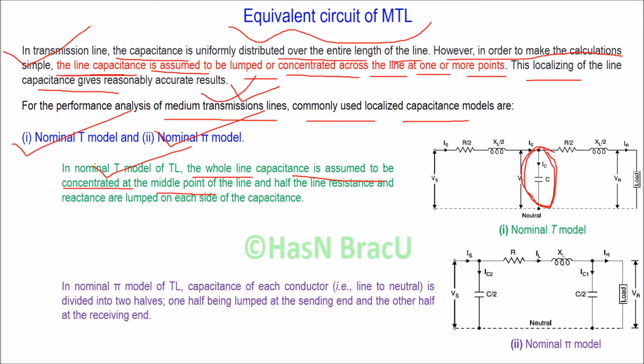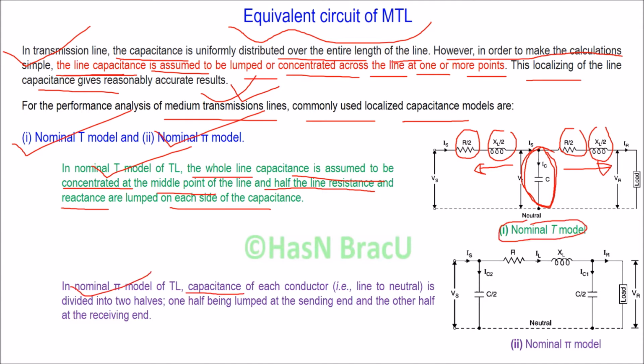And half of the line resistance and reactance are lumped on each side of the capacitance. So this side, half of the resistance and reactance is lumped. This side, half of the resistance and reactance are lumped, right? So this is nominal T model.